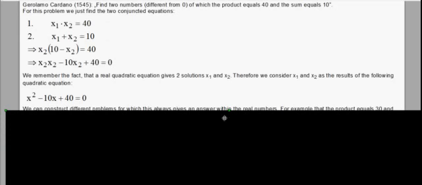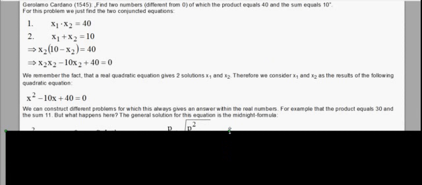And now we remember the fact from the calculation with real numbers that a real quadratic equation gives two solutions, x1 and x2. Therefore, we consider x1 and x2 as the results of the following quadratic equation: x squared minus 10x plus 40 equals 0. We can construct different problems for which this always gives an answer within the real numbers. For example, that the product equals 30 and the sum equals 10.